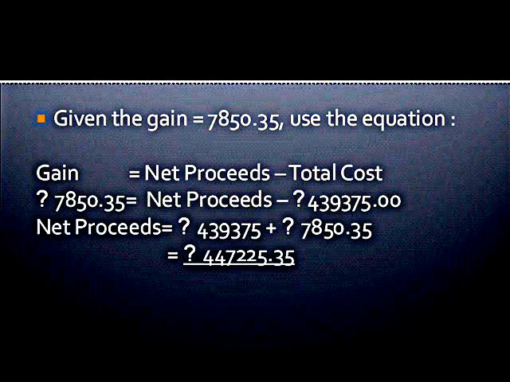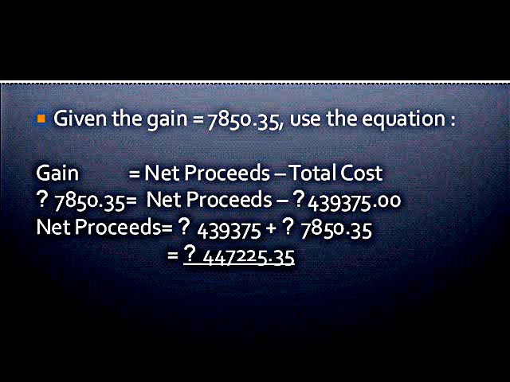And we are looking for the net proceeds. The gain is equal to 7,850.35. So we are going to use the equation gain is equal to net proceeds less the total cost. The gain 7,850.35 is equal to net proceeds less 439,375. We are going to transpose the net proceeds and the gain.